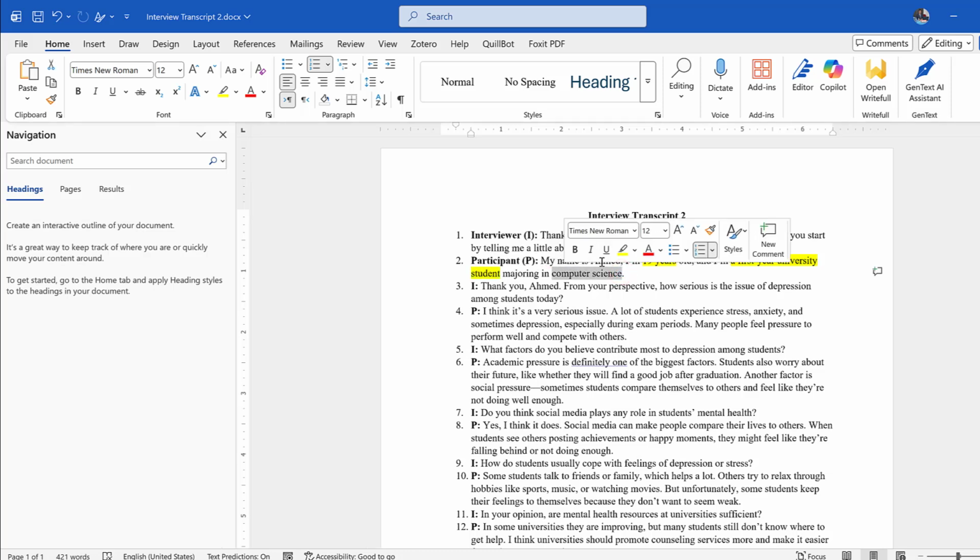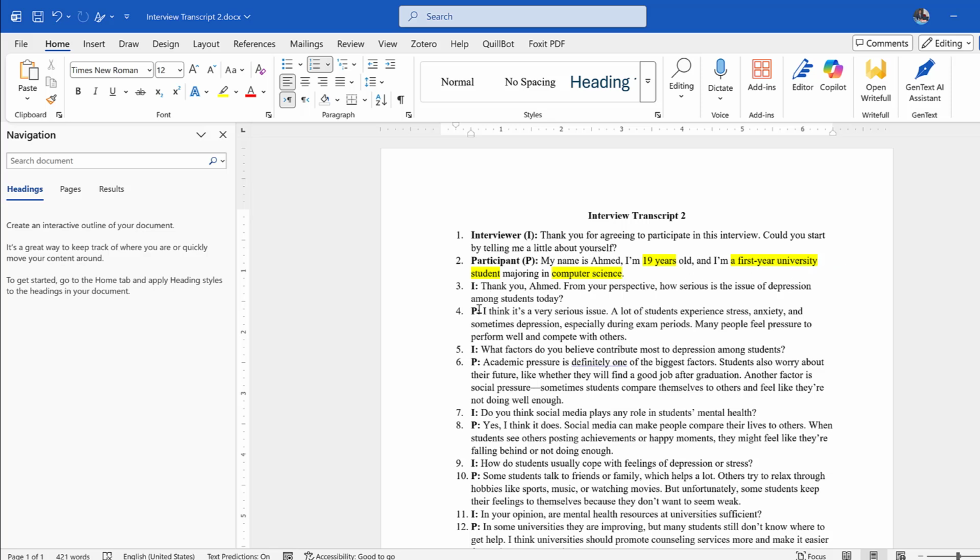And of course, it's obligatory to mask personal data. For example, my name is Ahmed. I should not put the name. I should just put an ID like P2 for participant 2, or I2. So line 2 is the one that contains socio-demographic data.